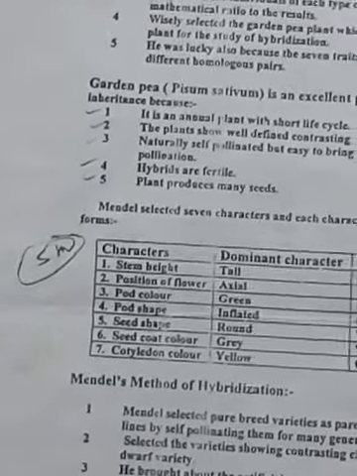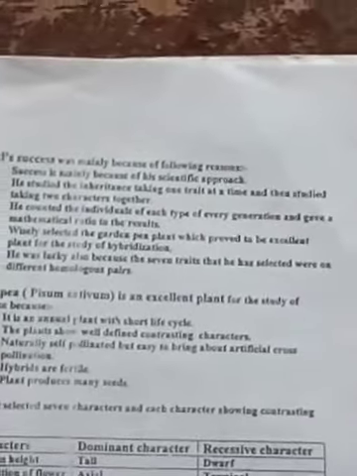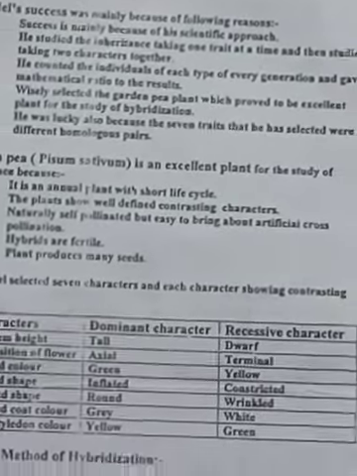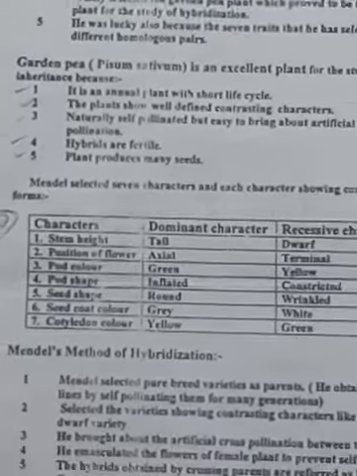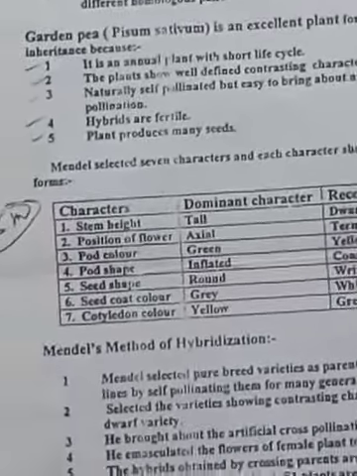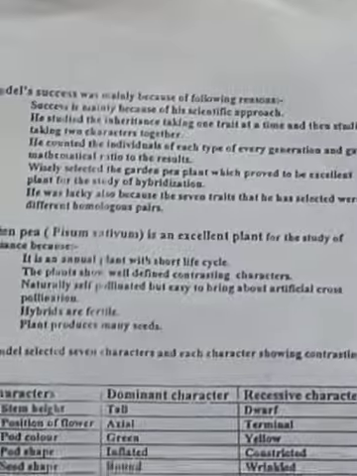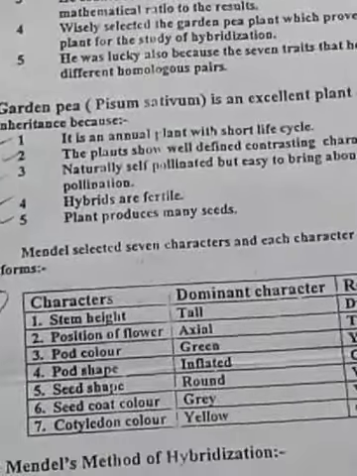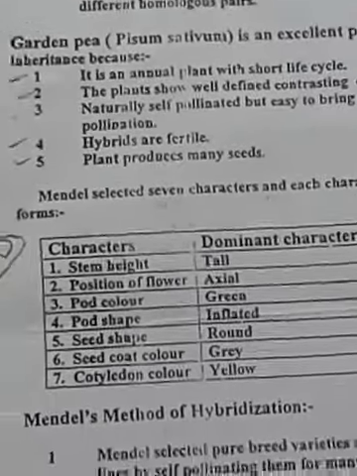Then the plants show well defined contrasting characters. All the characters are present in the plant, like the stem, seed shape, pod shape, seed coat color, all these are contrasting characters. Those are all present, that's why he took Pisum sativum. Understood? Next, the hybrid or fertile plant produces many seeds. That's why he took Pisum sativum.